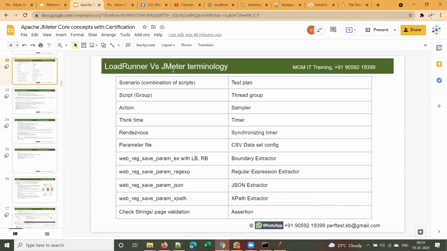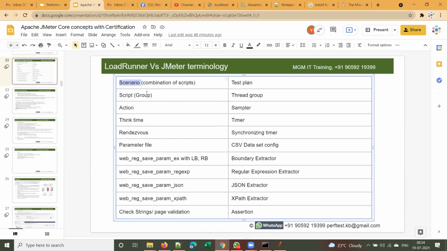Before going to that, this slide lists different terms in LoadRunner and JMeter. For those who completed LoadRunner, for each business flow we create one script. In JMeter we call that a thread group.